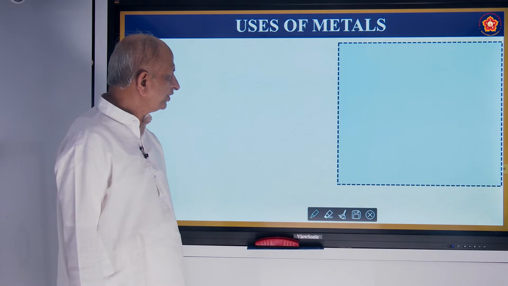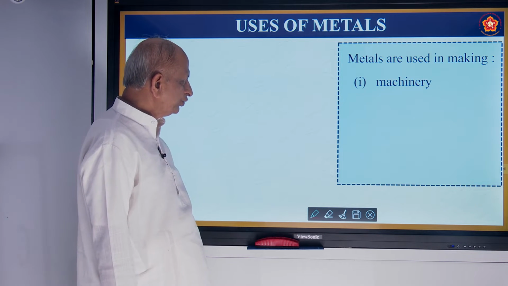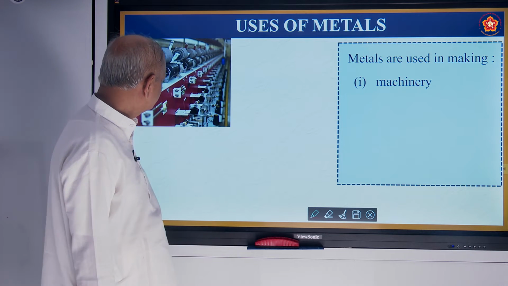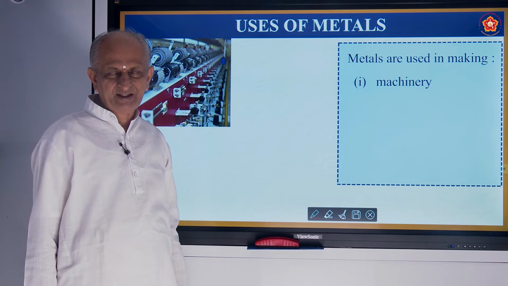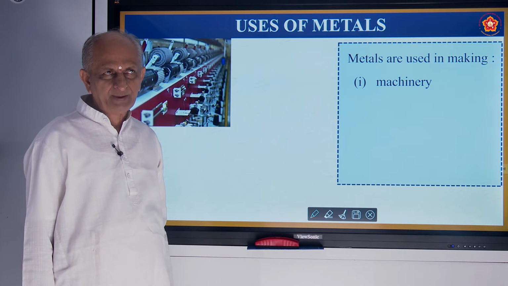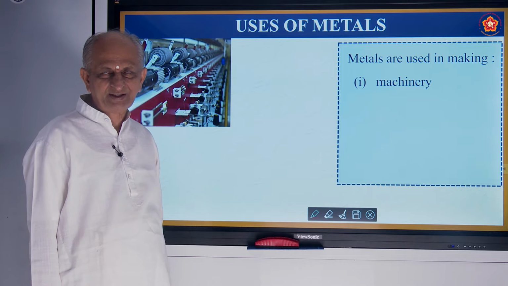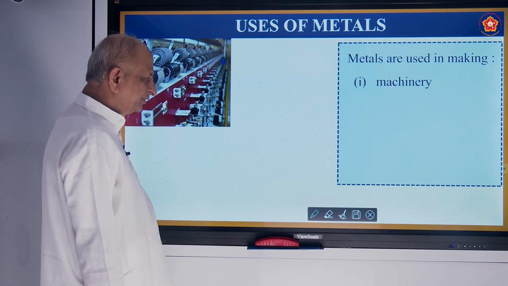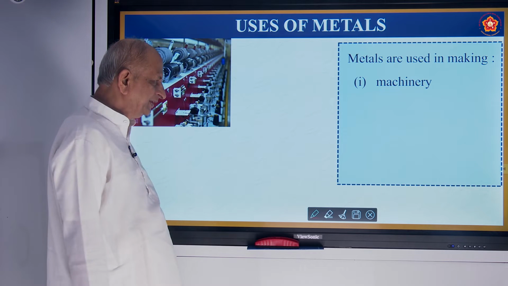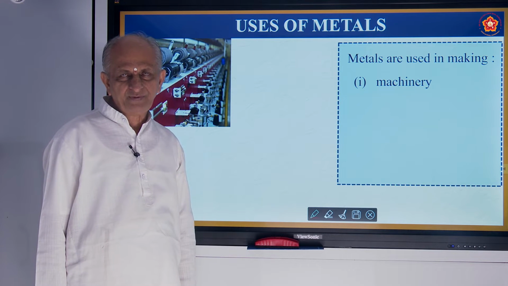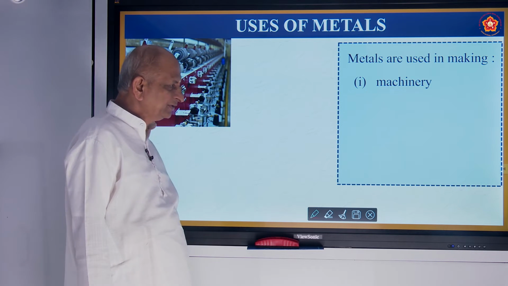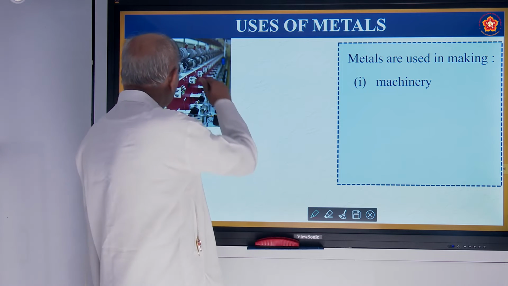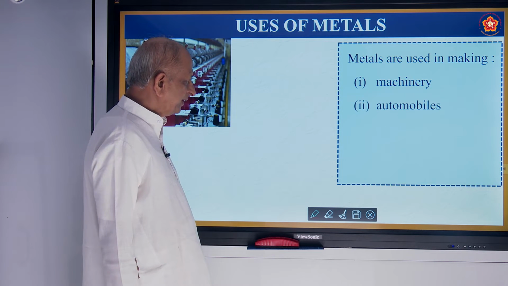Now let us see some uses of metals. Metals are used in making machinery. Machineries are made up of different kinds of metals like brass, bronze, steel, etc. Brass is an alloy of two metals, namely copper and zinc. Bronze is copper and tin. So in machinery we make use of metals which are very durable.